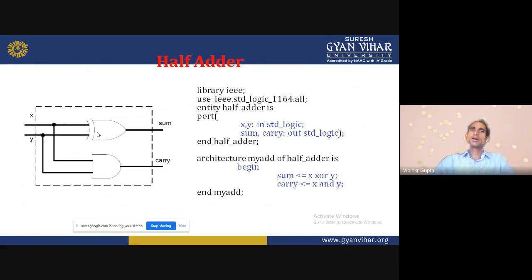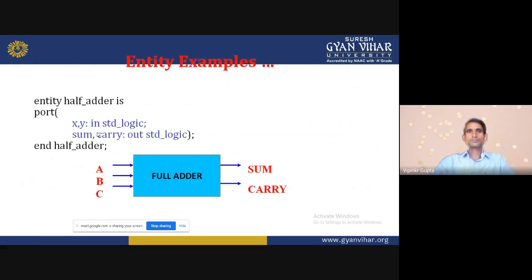It is used for adding two numbers. Entity example: for the full entity, half_adder has X, Y in standard logic, and sum and carry out standard logic. End of half_adder. What is the difference between a half adder and a full adder? Actually, in the half adder, we are not bothered about the previous carry. But in the full adder, we consider the previous carry. So it is very important.